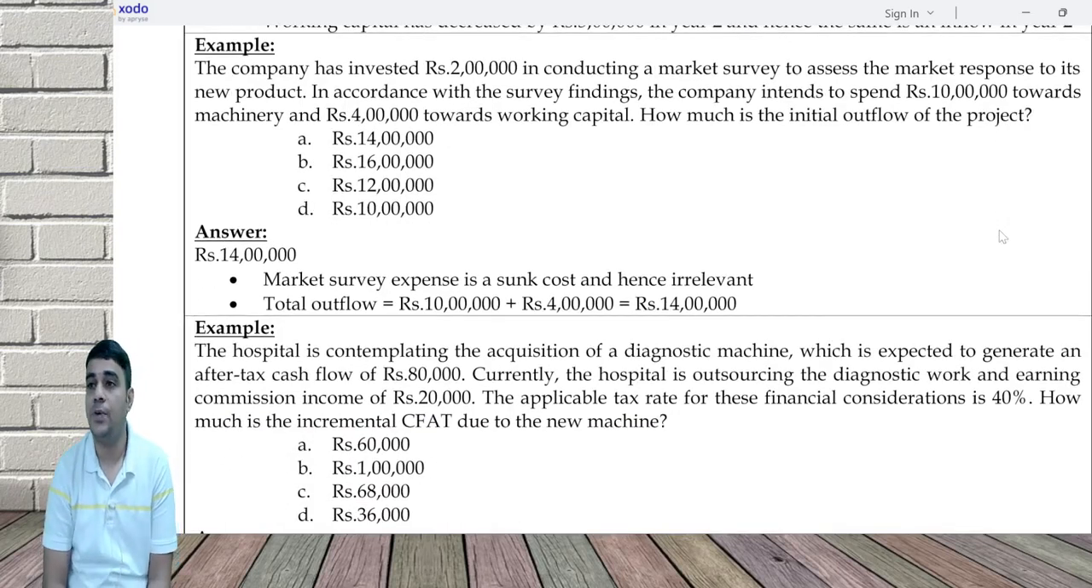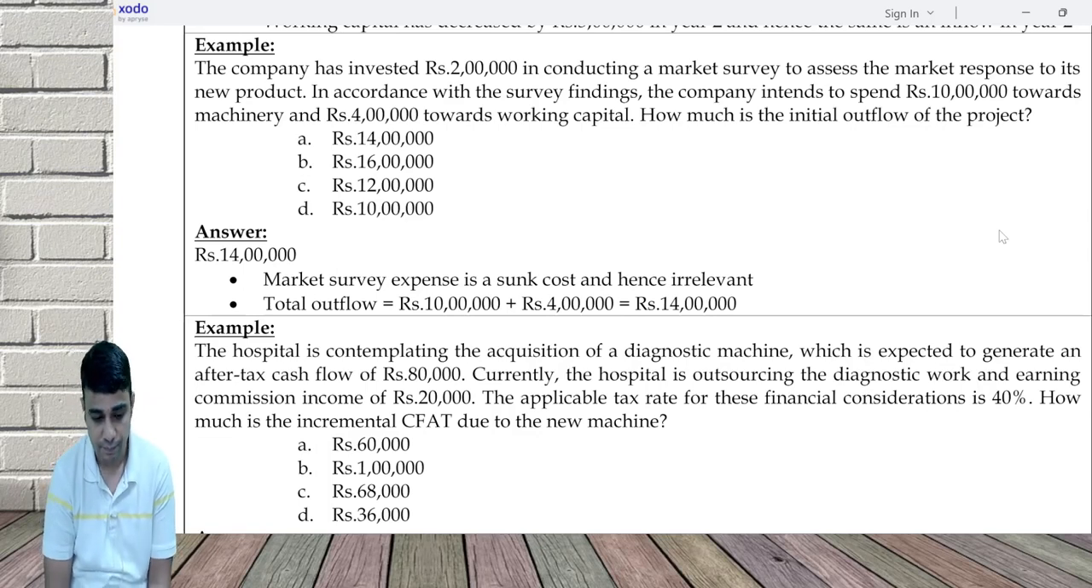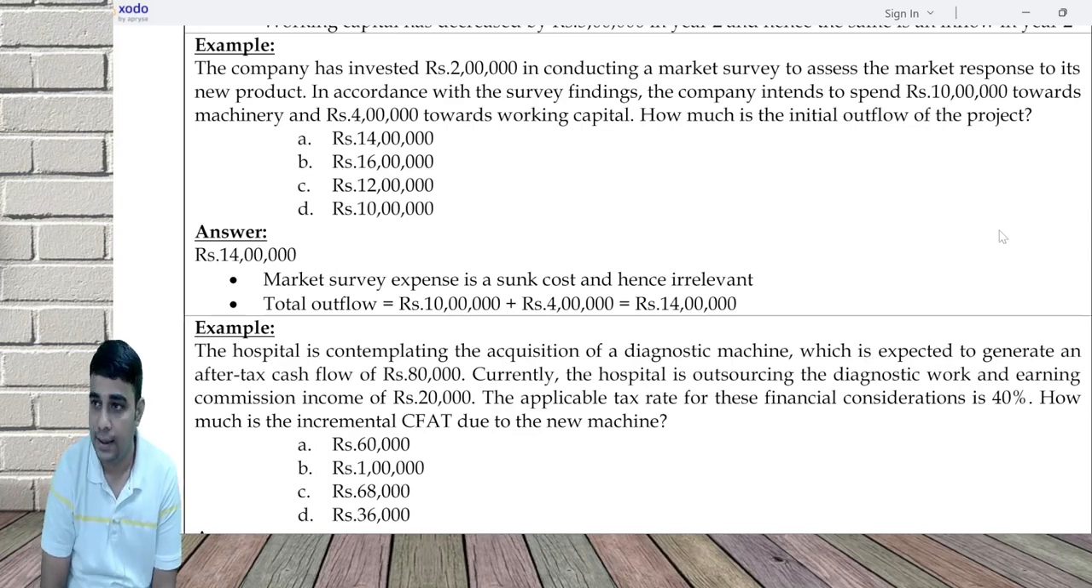A hospital is contemplating acquisition of a diagnostic machine which is expected to generate an after-tax cash flow of 80,000. Currently, I am outsourcing and earning a commission income of 20,000. The applicable tax rate is 40%. How much is the incremental CFAT due to the new machine? What is this 20,000? It is opportunity cost, because when you go to the hospital, they write a scan and tell you to go to someone else. He was giving me a commission income of 20,000. Now because of this diagnostic machine, I'm going to earn 80,000. Opportunity cost is 20,000. How much is the CFAT?